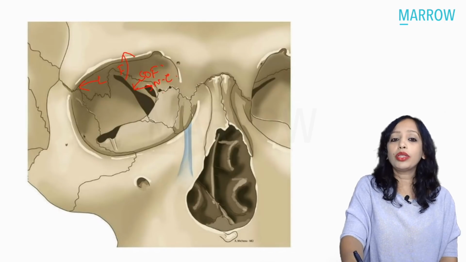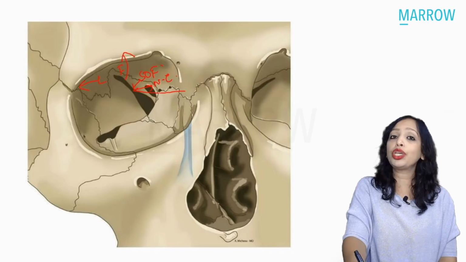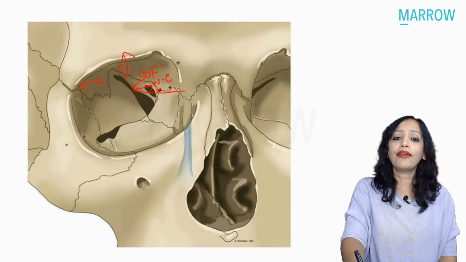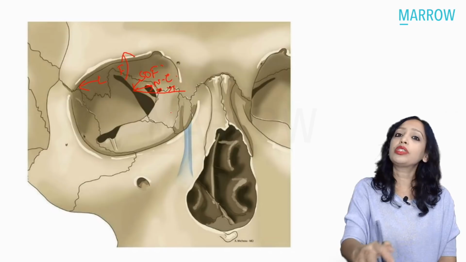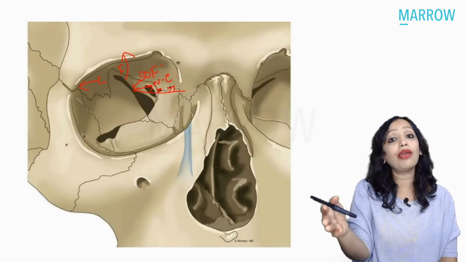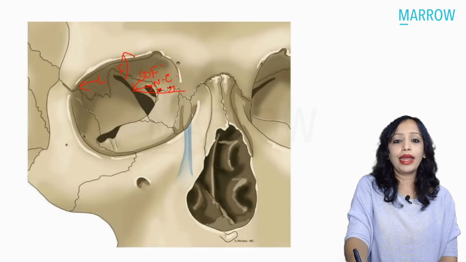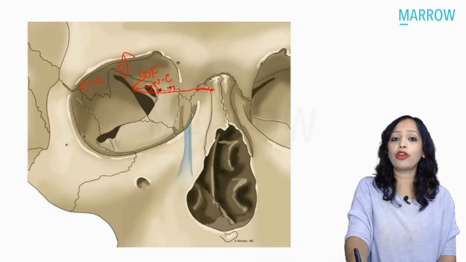Now this nasociliary comes medially, and it gives branches to the anterior and posterior ethmoidal canals. We have the posterior ethmoidal nerve and the anterior ethmoidal nerve going through the same-name foramen along with the same-name vessels into the nose. Then the nasociliary also supplies the infratrochlear. The frontal gives the supraorbital and the supratrochlear like this. So we have the infratrochlear.